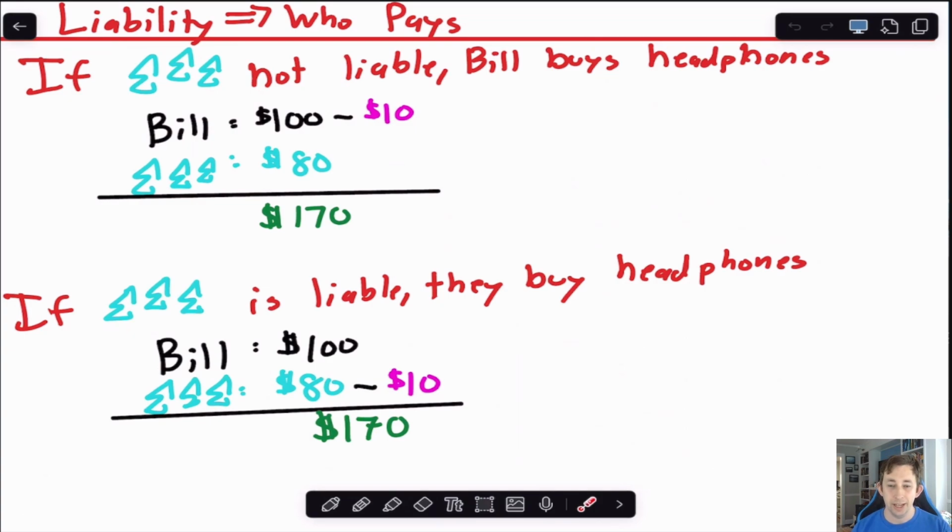So again, just to reiterate, with the Coase Theorem, we're saying that there's always going to be bargaining between the two parties so that we get to that efficient outcome. What's going to change is who's paying who based on the property right. And if we have something like these noise-canceling headphones where we find out that the efficient outcome is for that thing to be purchased, liability or property rights isn't going to change whether or not we purchase that device. It's only going to change who pays for that device. So hopefully that makes the Coase Theorem make a little more sense.